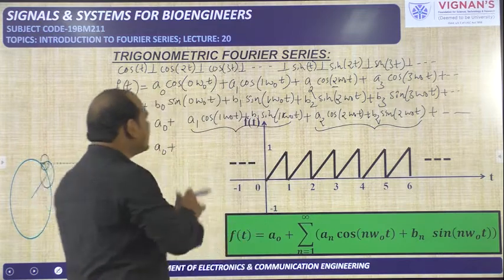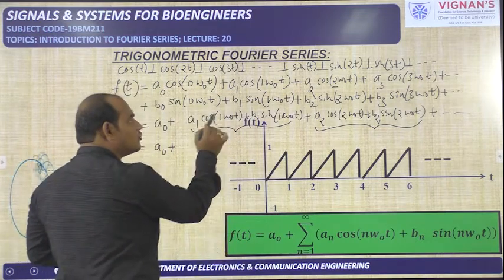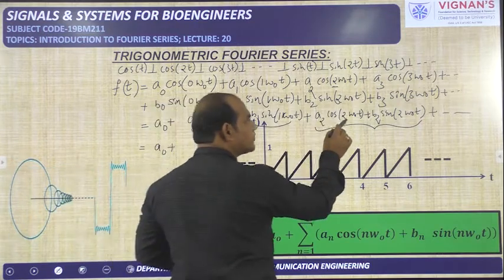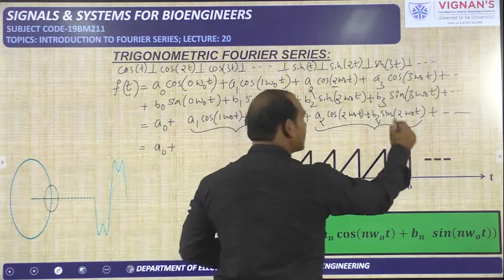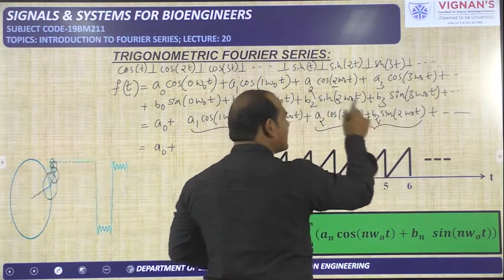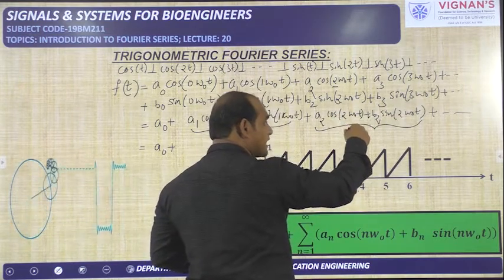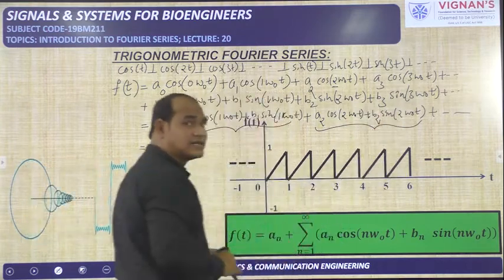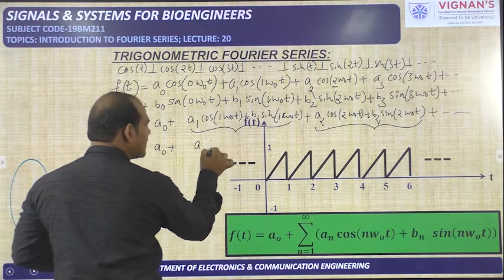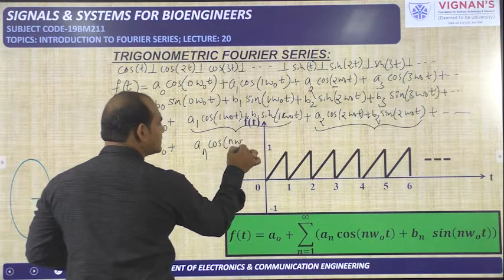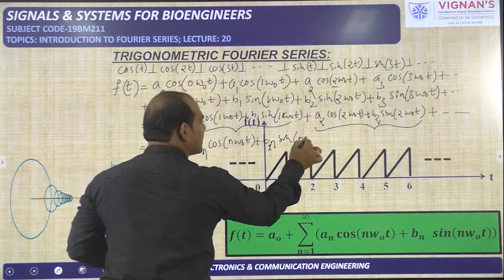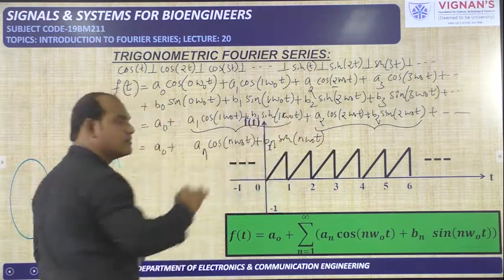That means a1 cos 1 omega naught, b1 sin 1 omega naught, a2 cos 2 omega naught, b2 sin 2 omega naught. Next, a3 cos 3 omega naught, b3 sin 3 omega naught, a4 cos 4 omega naught, b4 sin 4 omega naught. All those things can be generalized like this: an cos n omega naught t plus bn sin n omega naught t. This is the nth term. Like that we can take.